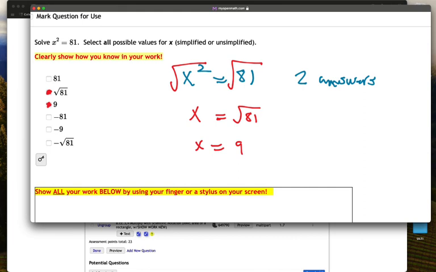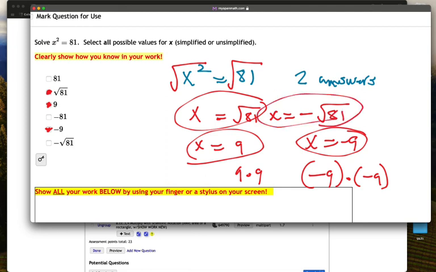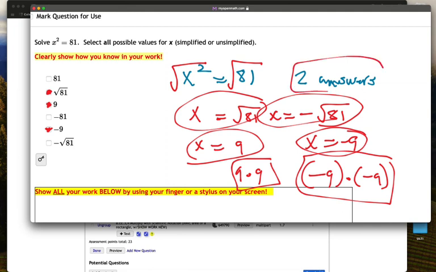But since 9 times 9 is 81, that's why we could have this and this, but also negative 9 times negative 9 is also 81. So that means we could also have a solution of negative 9, and working backwards from that, also the opposite of the square root of 81. And I'm showing you why that is right there. So opposite of the square root of 81.